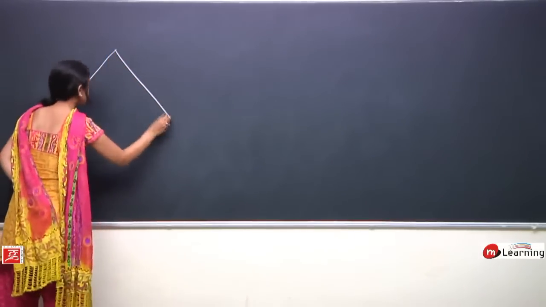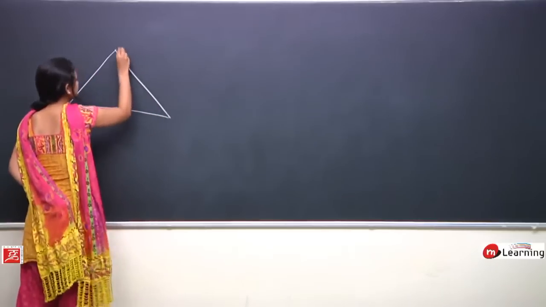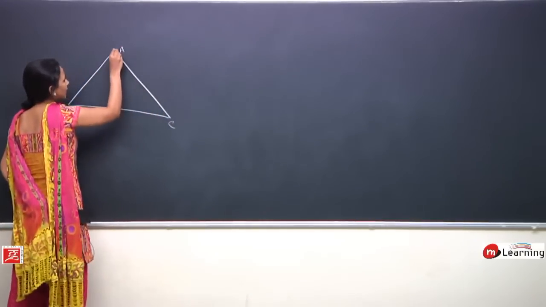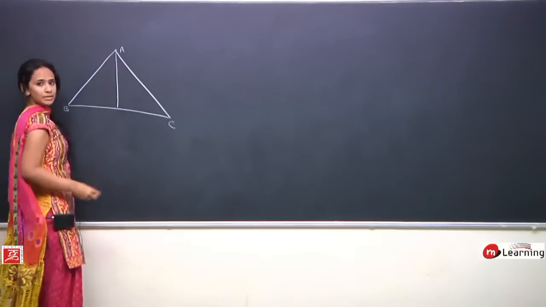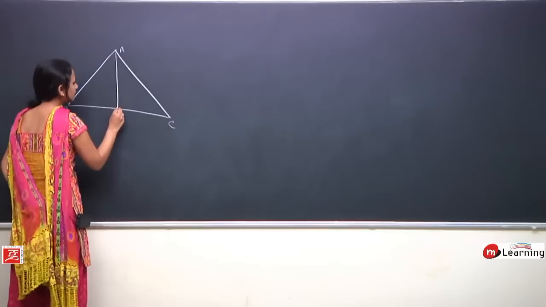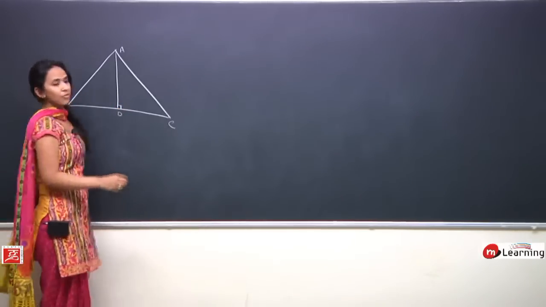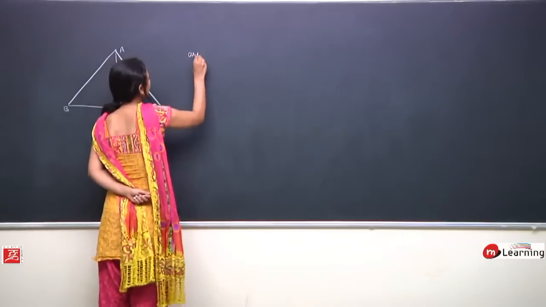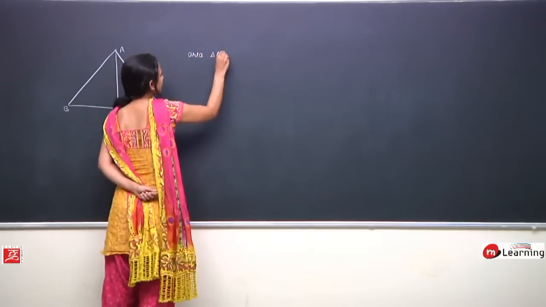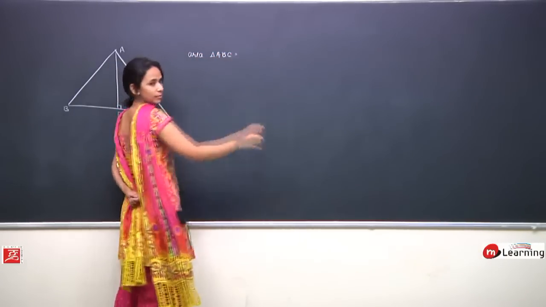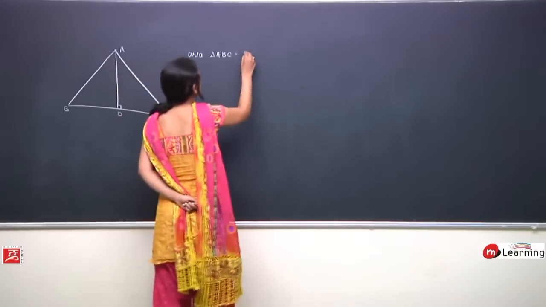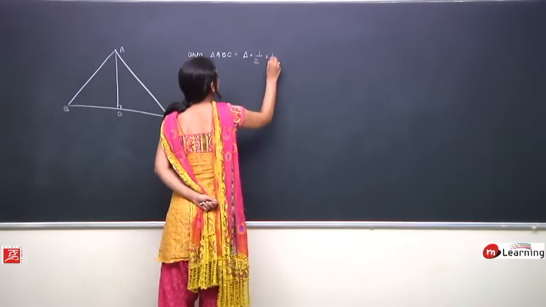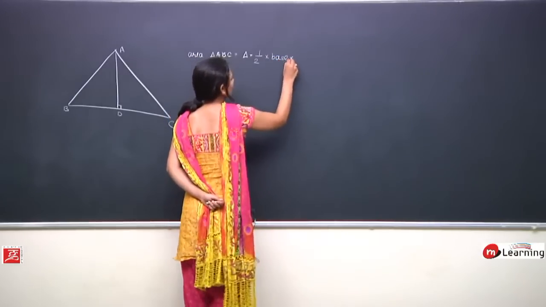The same triangle ABC. Okay. I am drawing a perpendicular from A on the opposite side, and let us say the foot of perpendicular is D. Perfect. So I know area of triangle ABC, let me denote it by delta, is equals to half base into height.